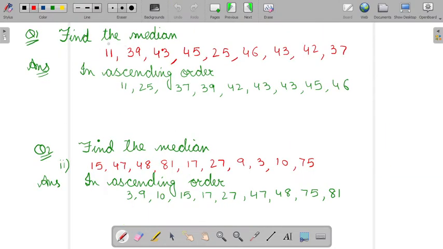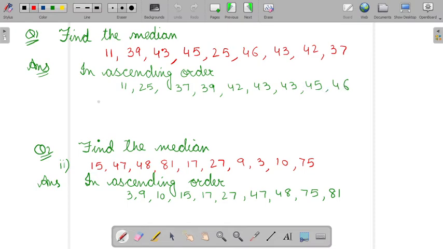Question 1. Find the median of these observations. First, you have to keep all the observations in ascending order. You can keep it in descending order also. Now you have to count these observations, whether it is even or odd. 1, 2, 3, 4, 5, 6, 7, 8, 9.